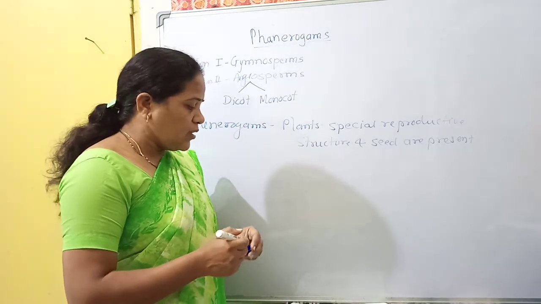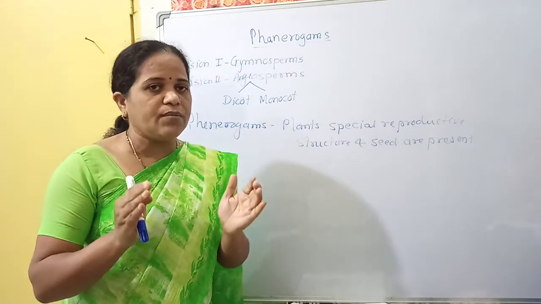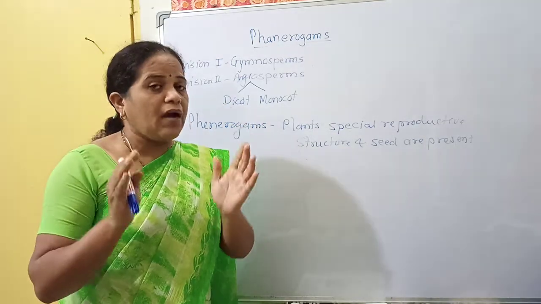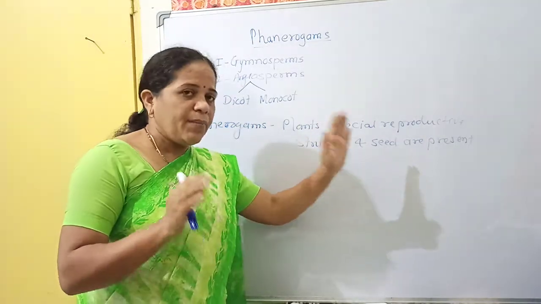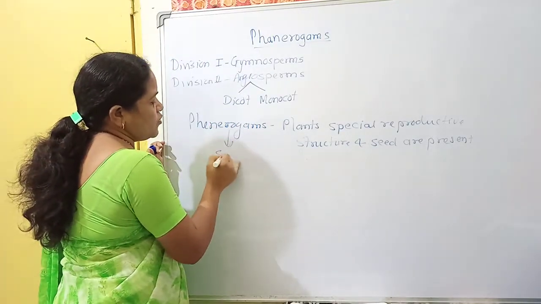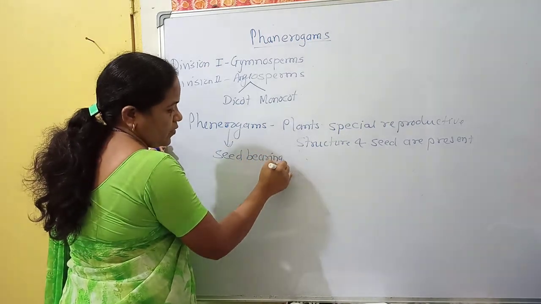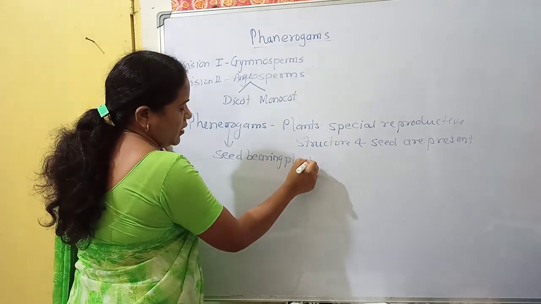In this way, phanerogams means seed bearing plants. It is also known as seed bearing plants.